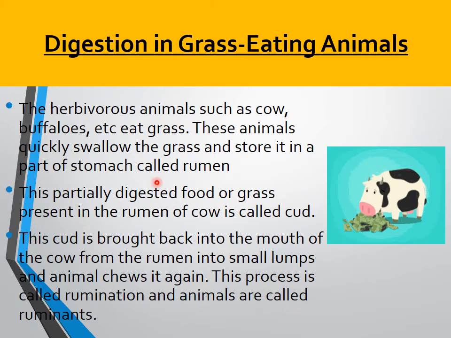So we can see that herbivorous animals like buffalo eat grass, they quickly swallow and store it in the part of the stomach called rumen. The partially digested food in the rumen, that we call curd, is brought back to the mouth in small lumps and the animal chews it again. So this process again we call rumination, and the animals we call ruminants.